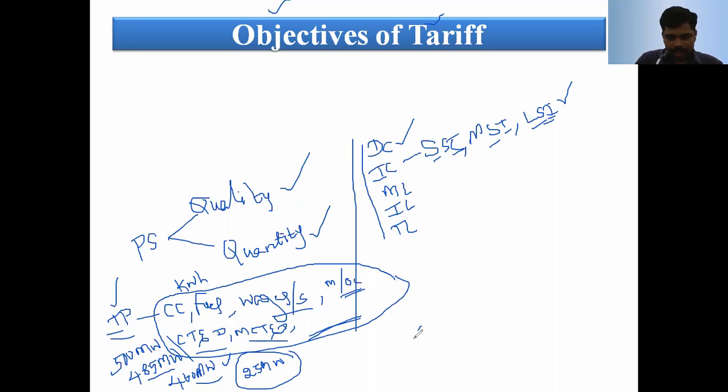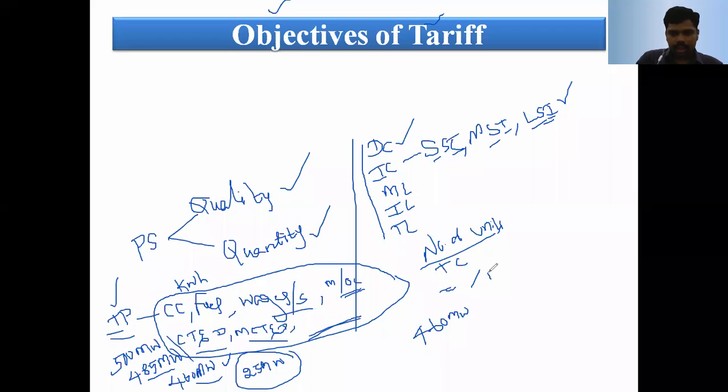That is the generation, how many units we have generated. Here we represent it in terms of megawatt. That is the number of units generated. The total cost divided by the number of units generated gives, at present, the per unit cost.